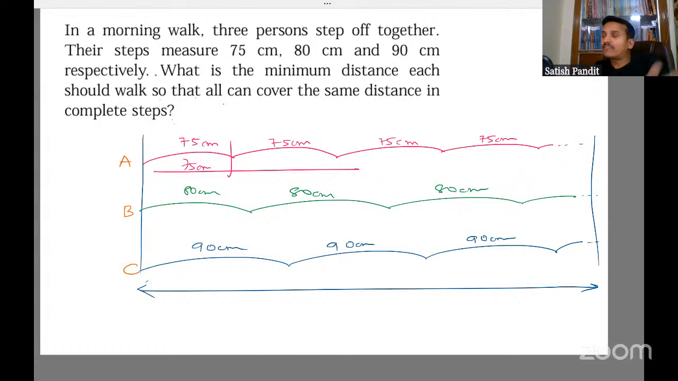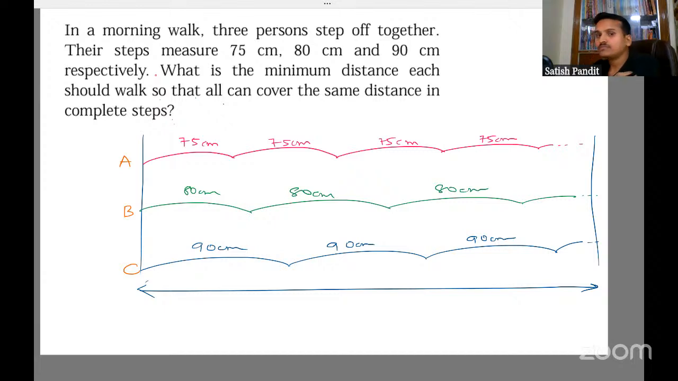From here to here, it is 75 into 2, right? From here to here, it is 75 into 3, right? Yes or no? So it's a multiple, right? 75 into 1, 75 into 2, 75 into 3. Yes. So we are taking a multiple. So the least common multiple will give the answer.